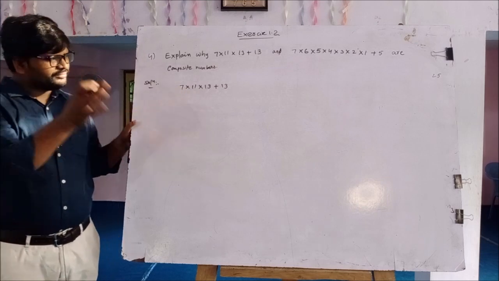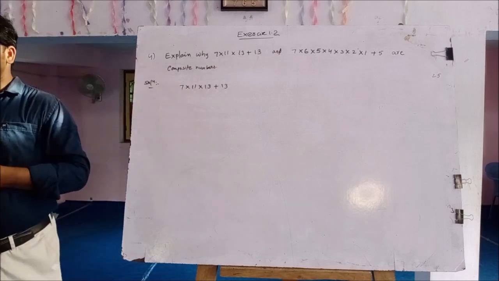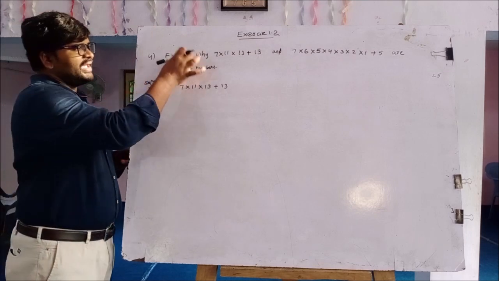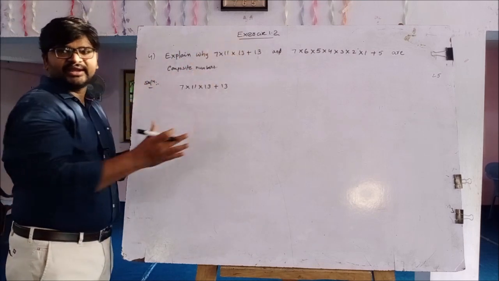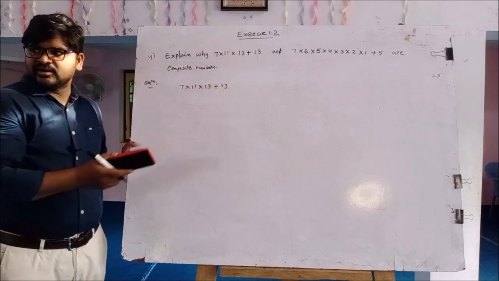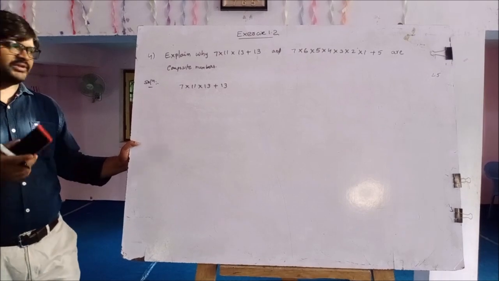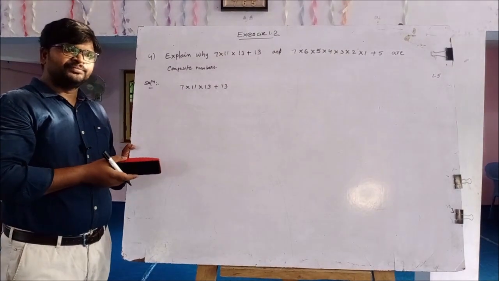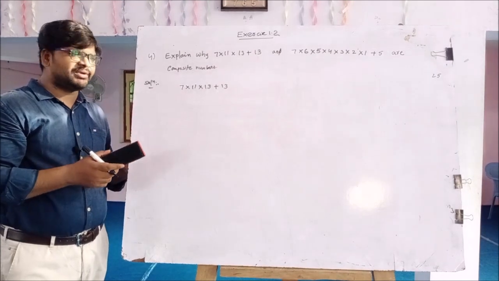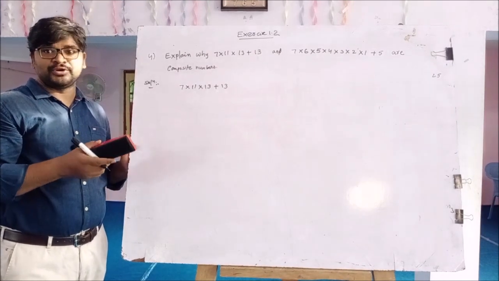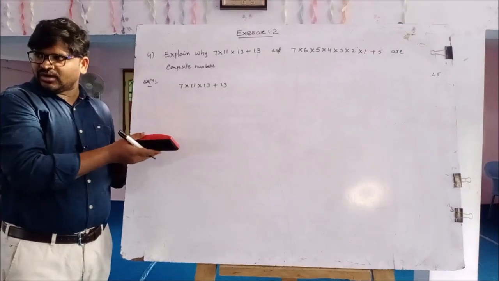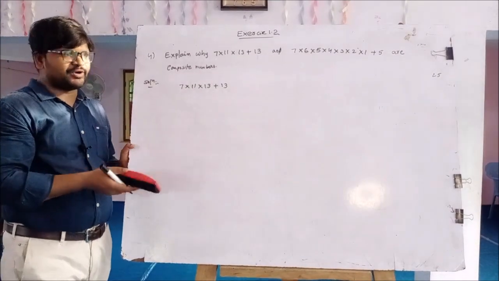Actually, every composite number can be expressed as a product of primes. According to the definition of the composite number, the product of prime numbers is equal to a composite number. Product means multiplication.